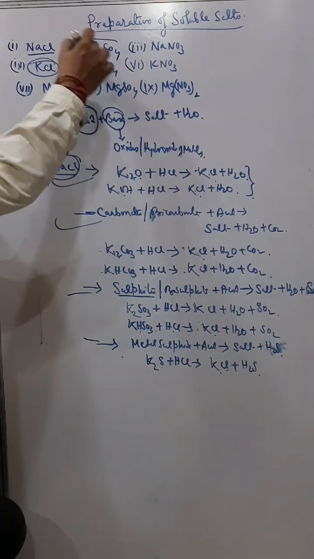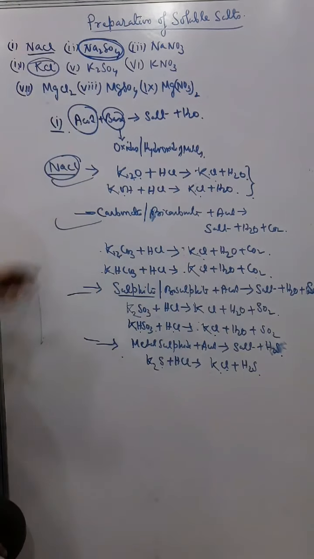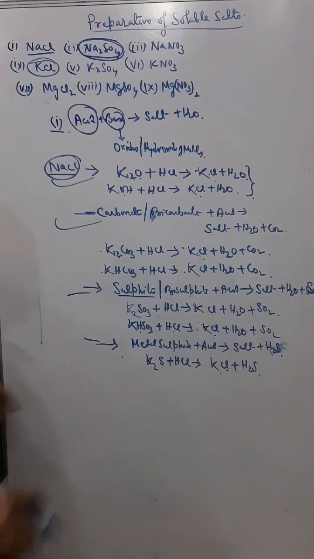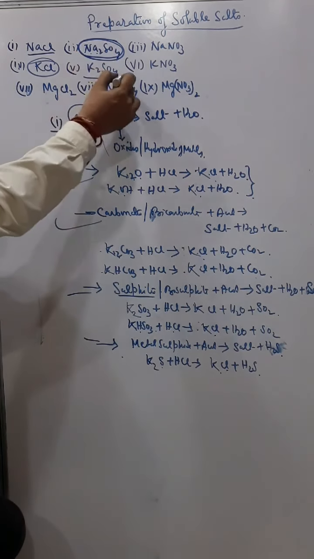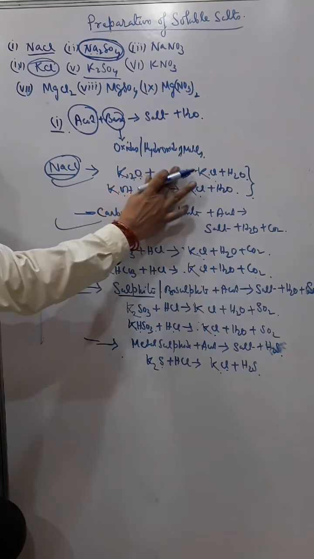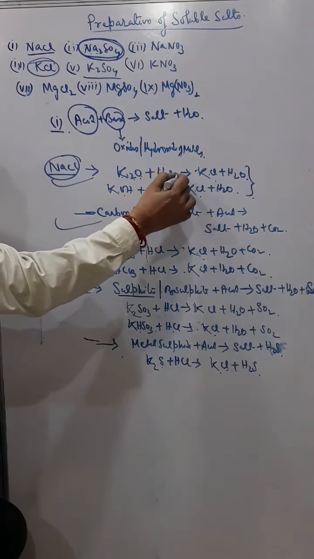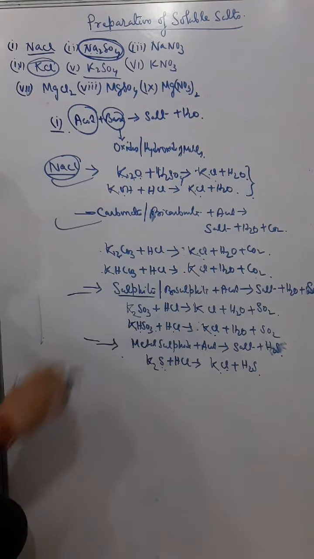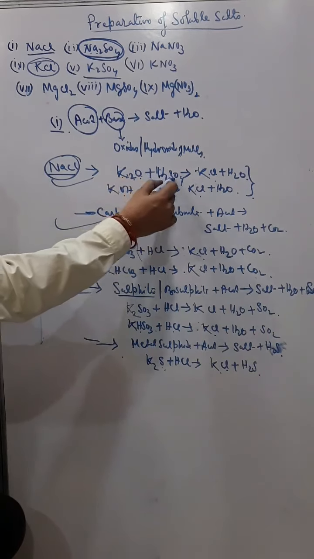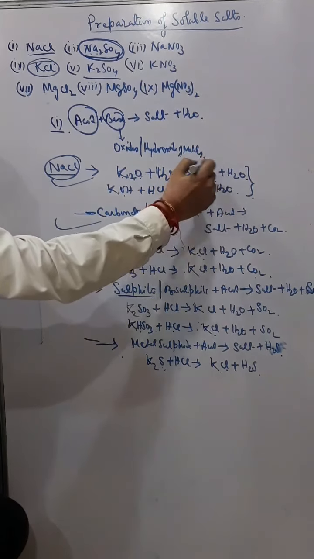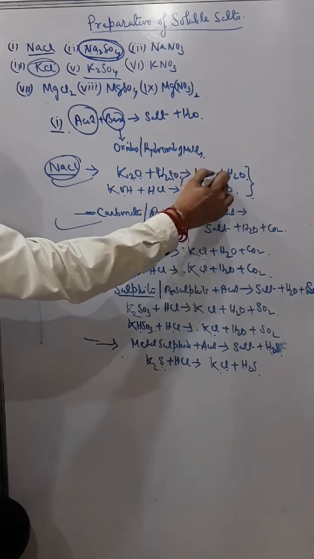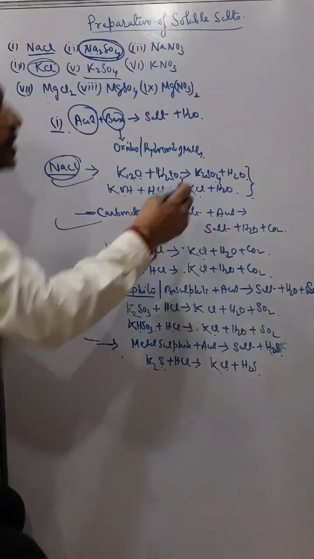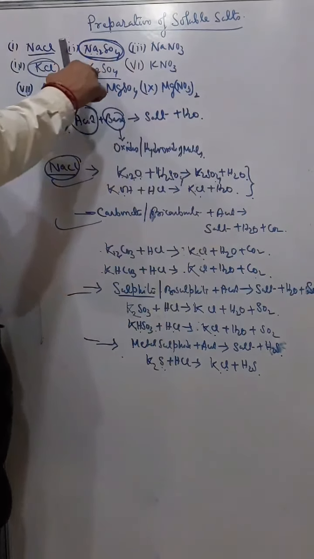Similarly for sodium sulfate or potassium sulfate, I can use all these reactions. Suppose I require potassium sulfate. Now here, in place of HCl, I replace it with H2SO4. In all these cases, if I replace with H2SO4, in every case I get the same. So K2O plus H2SO4 will give me potassium sulfate, K2SO4, plus H2O. So we will not use the first method for sodium and potassium.